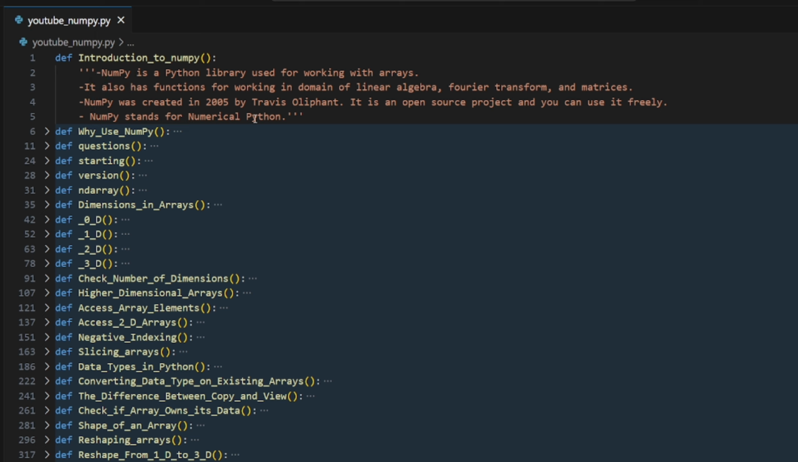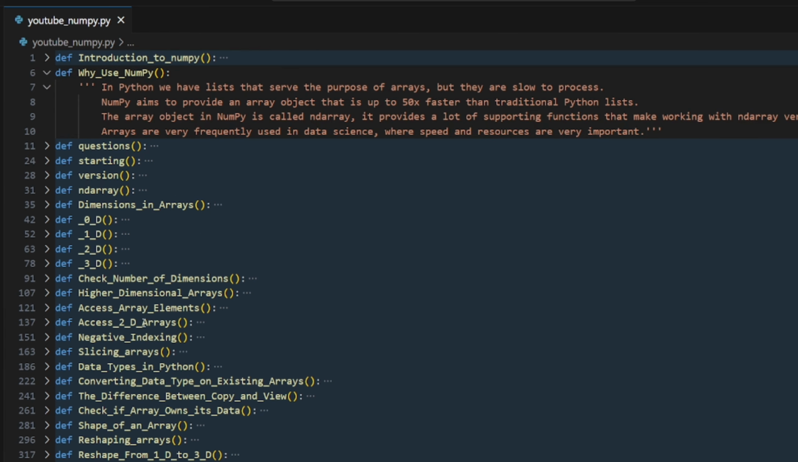Now, Numpy stands for Numerical Python. Maybe the name is shortened because it works with numbers. Numerical Python sounds better. Now, why do we use Numpy instead of list? We can use list and Numpy for similar operations, but when it comes to time complexity, the traditional Python list is slower than Numpy.